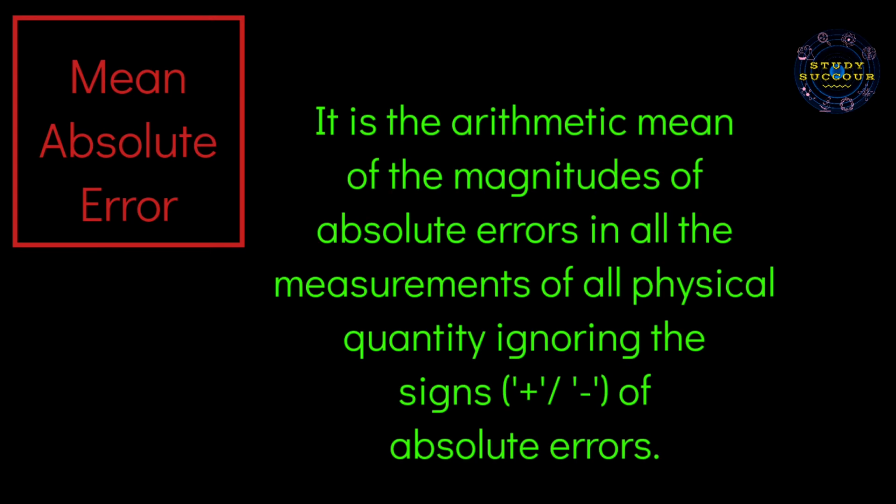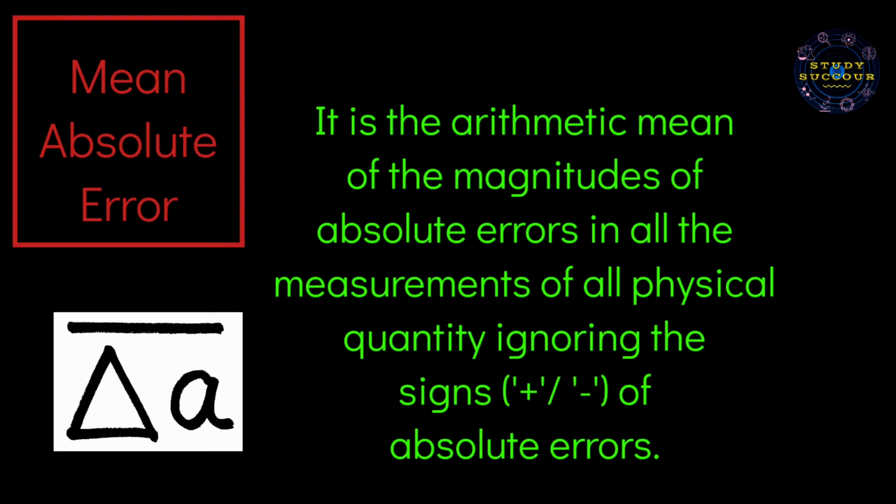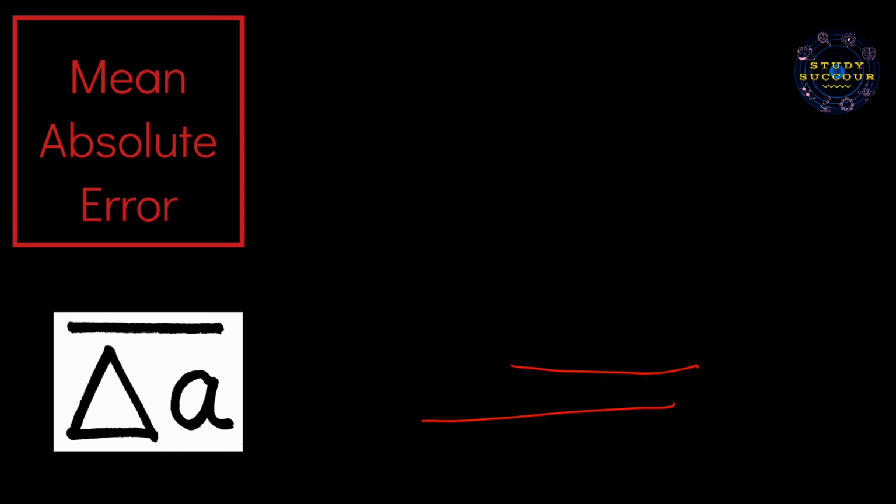Proceeding to the third type, mean absolute error. It is the arithmetic mean of the magnitudes of absolute errors in all the measurements of the physical quantity, ignoring the positive negative signs of absolute errors. It is represented by del A with a bar on the top. In order to ignore the positive negative signs of the absolute error, we have to use mod.